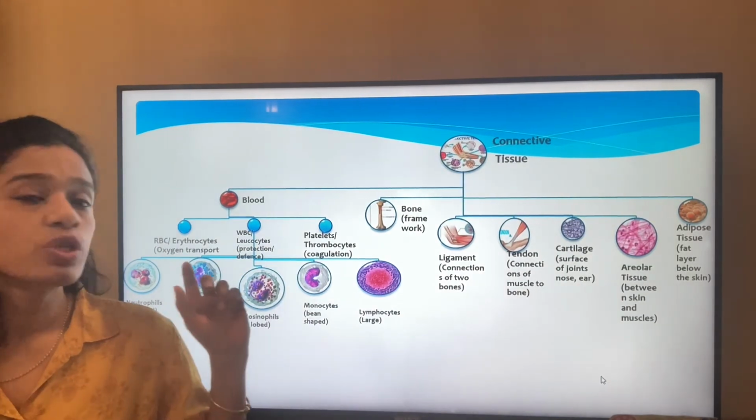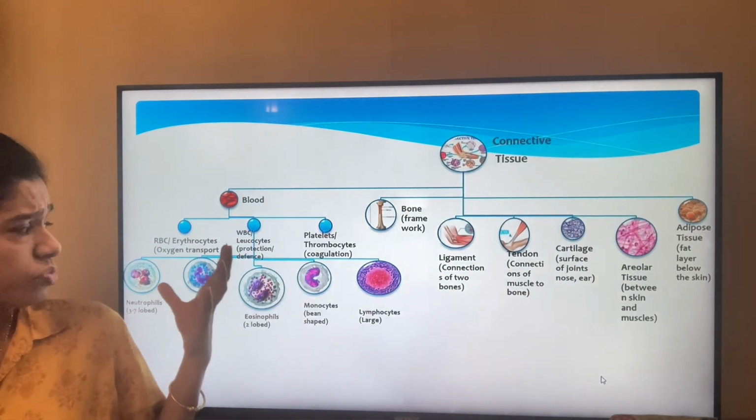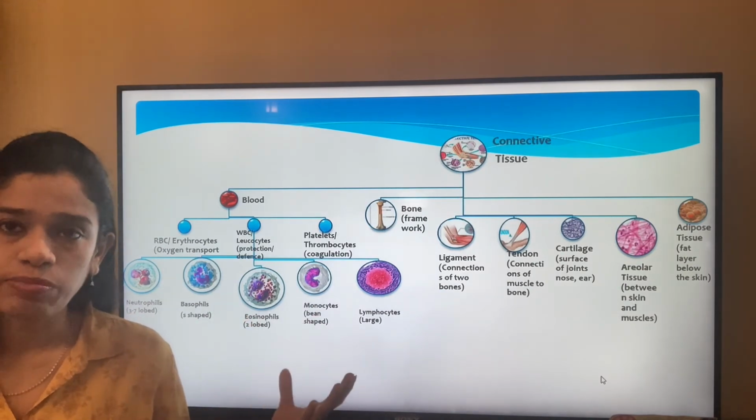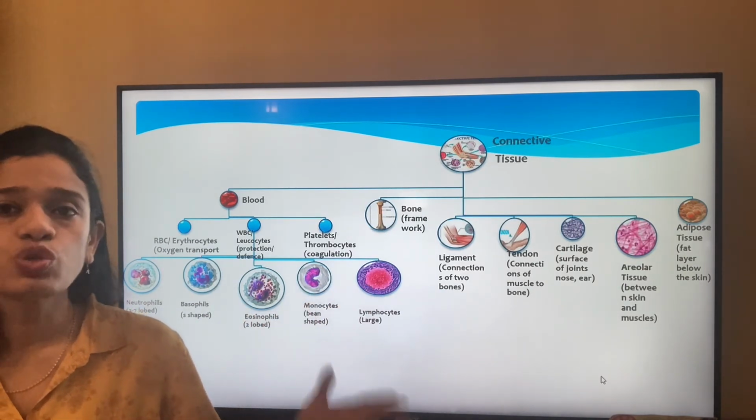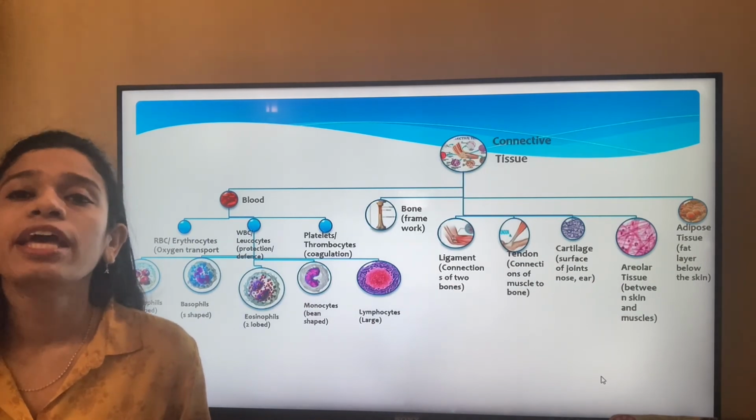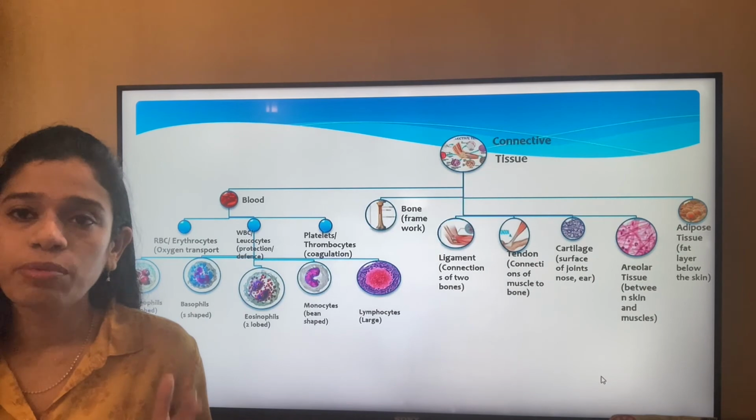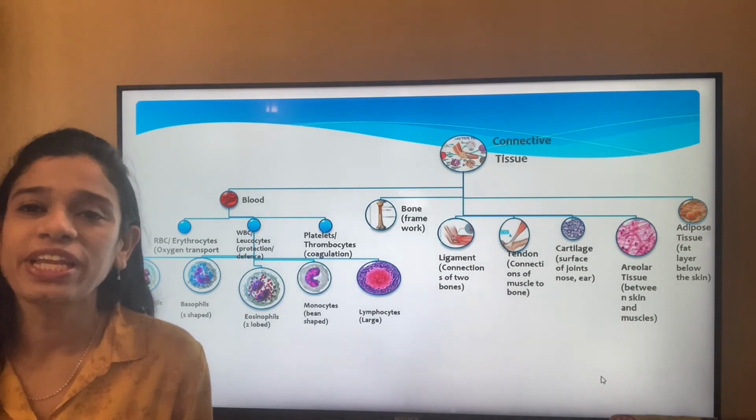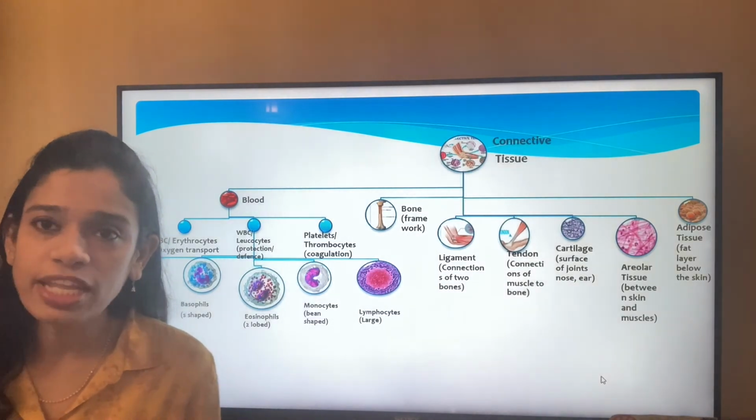So moving on, after blood, we have discussed the RBC, WBC, platelets and the different types of WBCs. Let's move on to the bone. The bone provides a structural framework and structure of our body, which is important for any living being. Otherwise, we would not have been able to stand, sit or do any of our activities.